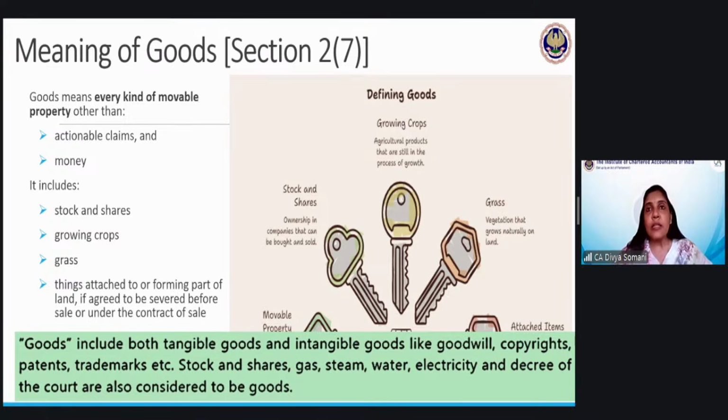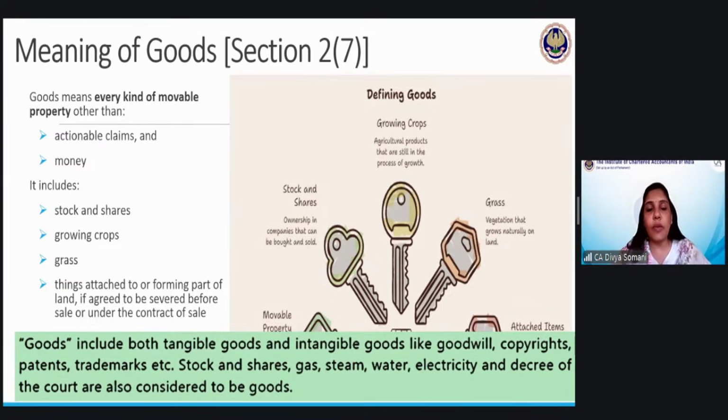Let us wait there. Let us understand first of all, what do you mean by claim here? Since I have the right to claim the amount, suppose I paid 1 lakh rupees to the other person, I can claim my money, right? But this claim can be made only through some action. So the action is by the court. Only by the intervention of the court can I get my claim. When I am asking, the other person is not paying me. I tried several options, but he is not paying me. So ultimately, because of the court intervention, I will get my claim back. Therefore, it is known as an actionable claim, a claim on which actions can be taken.